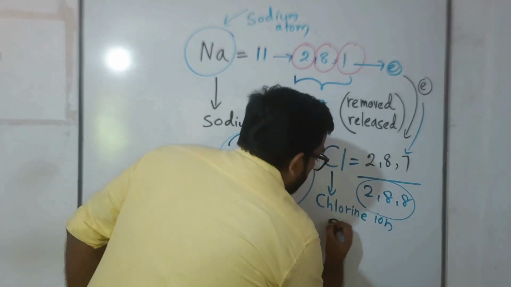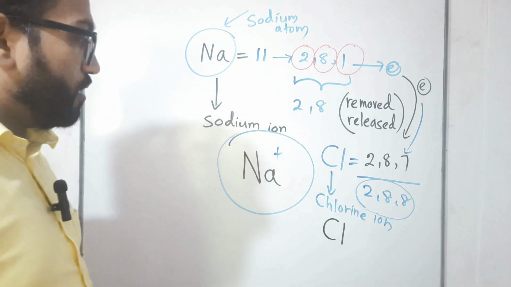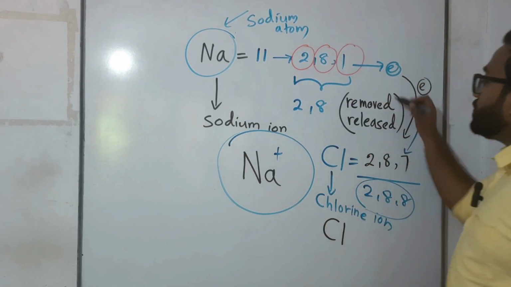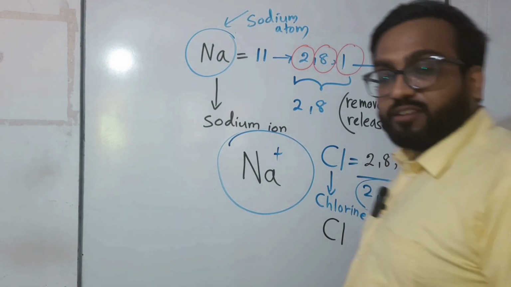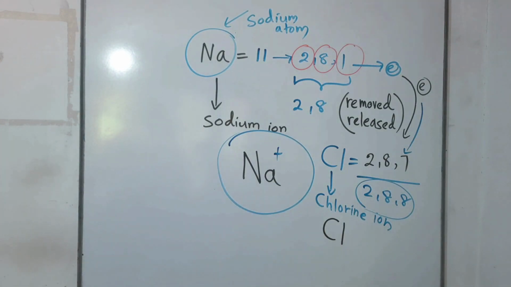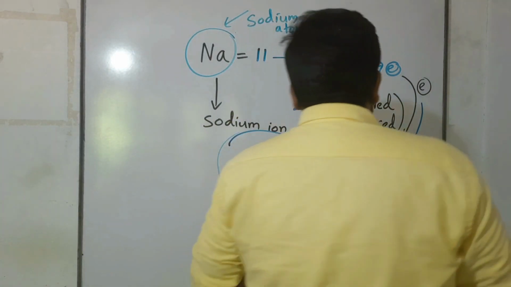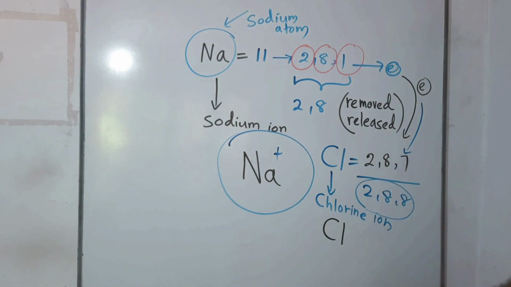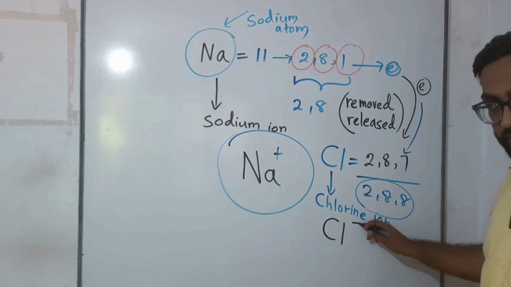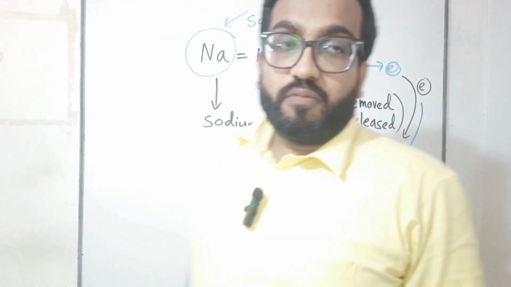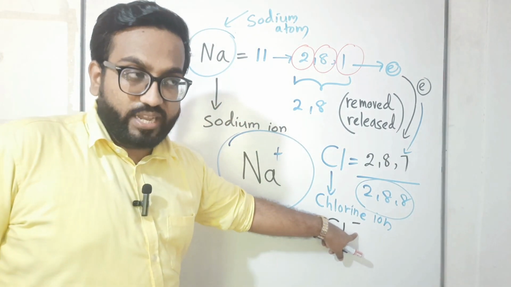So children, what did chlorine do? Sodium removed an electron, that's why we put a positive mark there. What did chlorine do? Chlorine took the electron given by sodium. So to show that an electron was taken by chlorine from the other atom, we put a negative or minus mark here.